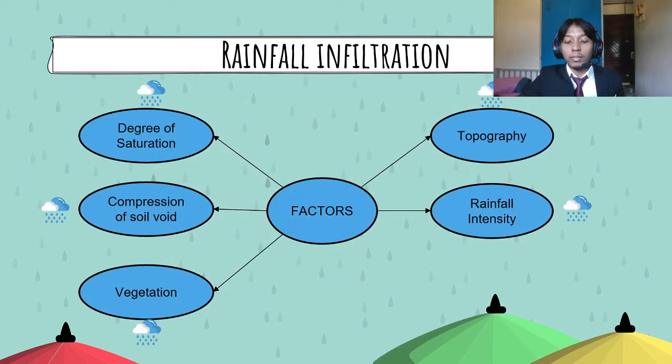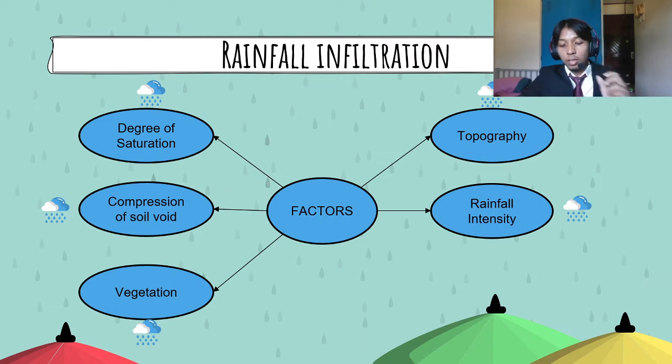There are 5 factors that could affect rainfall infiltration. The reason I chose rainfall infiltration is that it is one of the major factors that can cause slope stability to fail, and it is also directly related to rainfall. The first factor of rainfall infiltration is the degree of saturation. Degree of saturation is the ratio of the volume of water to the volume of the void.